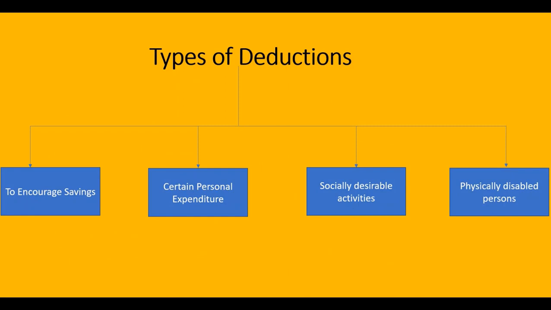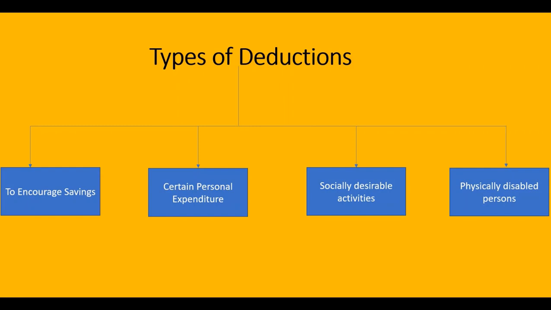There are various deductions in section 80C to 80U, and such deductions are classified basically into 4 categories. The deduction with respect to encouraging savings, deduction with respect to certain personal expenditure for the assessee or for the assessee's family members or dependents, certain deductions allowed to an assessee for incurring expenditure on socially desirable activities, and certain deductions allowed to physically disabled persons.